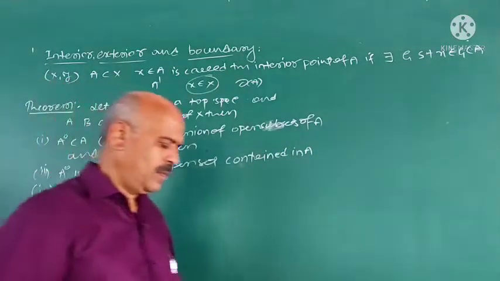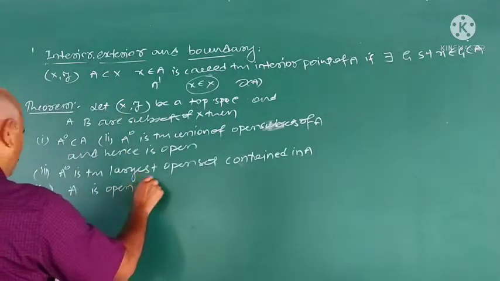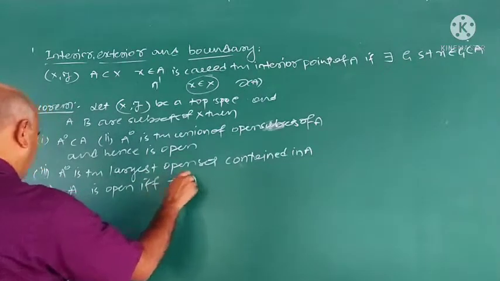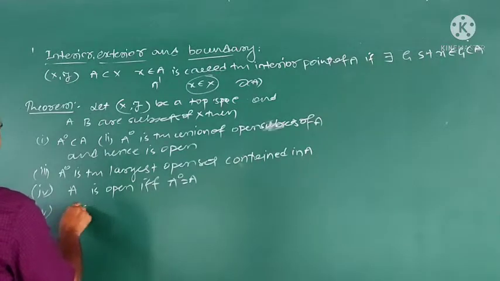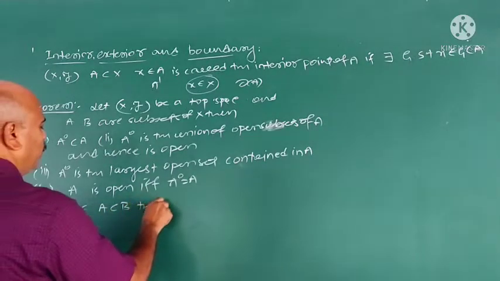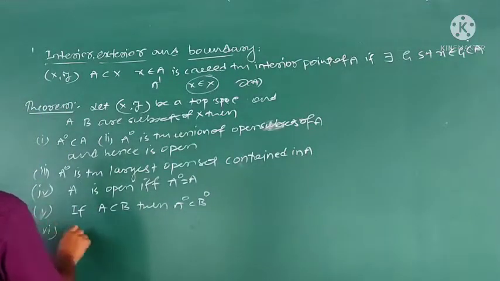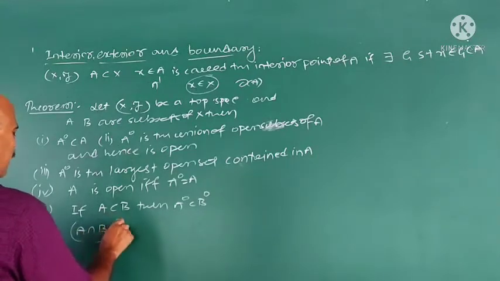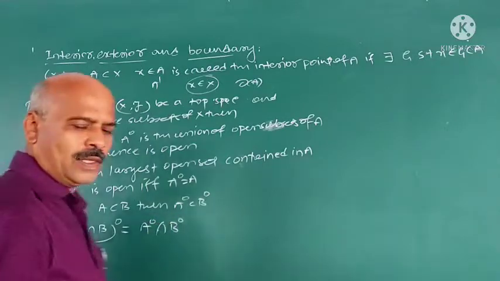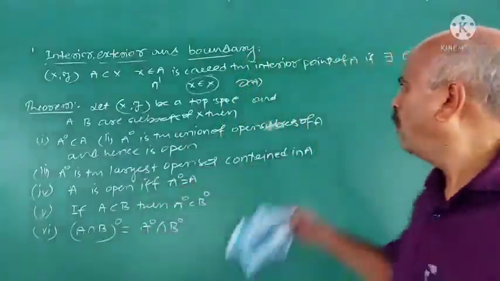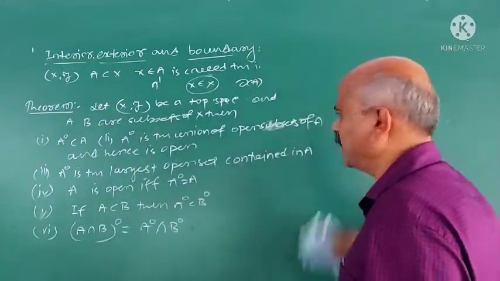Fourth, A is open if and only if interior A is equal to A. Fifth, if A is contained in B, then interior A is contained in interior B. Sixth, interior of A intersection B is interior A intersection interior B. See the results here. All these results are important in case of the interior of a set.